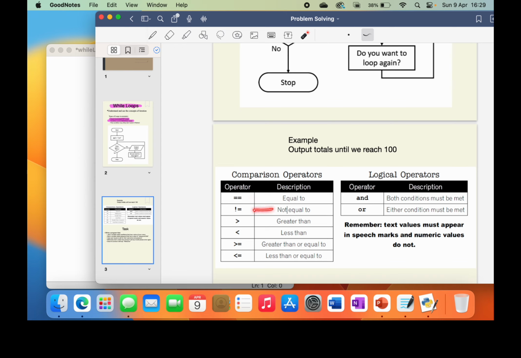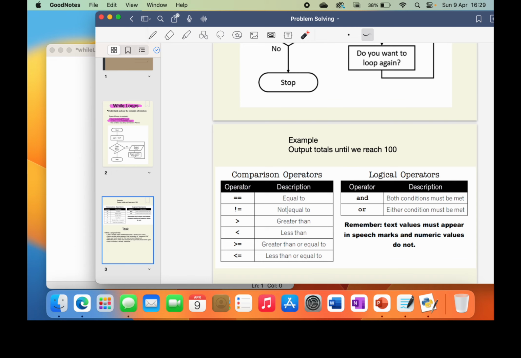Exclamation point equals tests if it's not equal to. Crocodile mouth pointing right is greater than, left is less than, and then the crocodile mouths with the equal sign next to them are greater than or equal to, or less than or equal to. And we also have our Boolean operators as well, our logical operators, and, or.